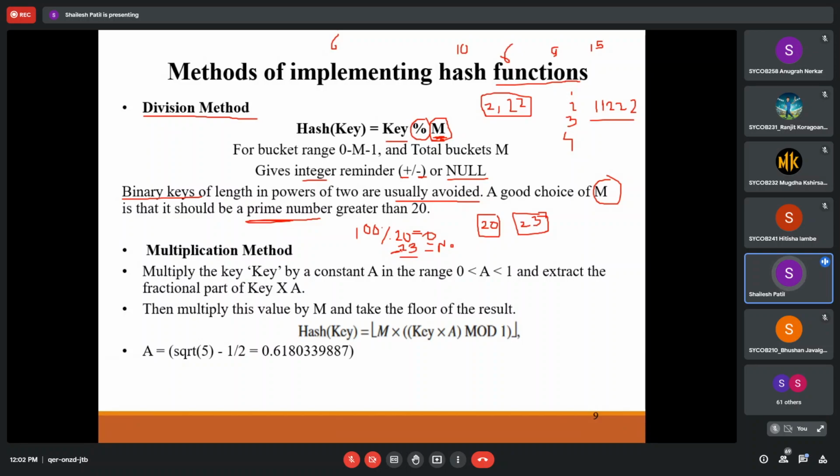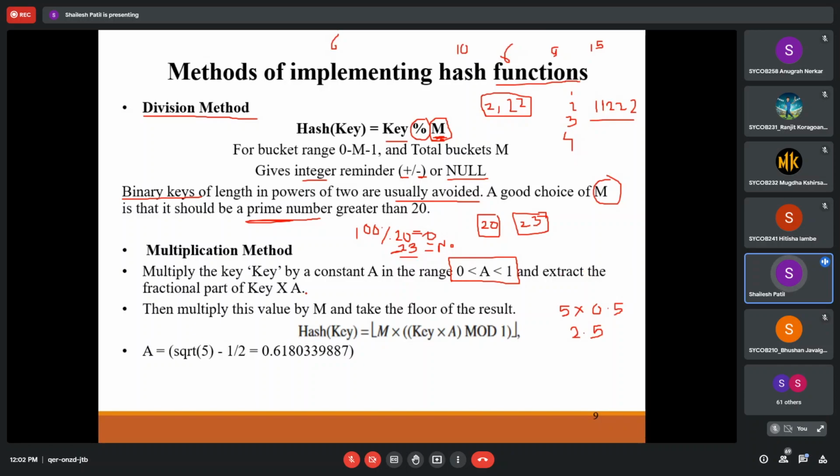So we'll have to divide by some number. Then the second thing, we have a multiplication method. In the multiplication method, this is somewhat tricky actually. We are going to multiply the key by some constant, and the constant will be in the range of 0 to 1, any real number. Suppose my number is 5, I'm going to multiply it with some constant, suppose 0.5. So what will it generate? 5 into 0.5 is 2.5.